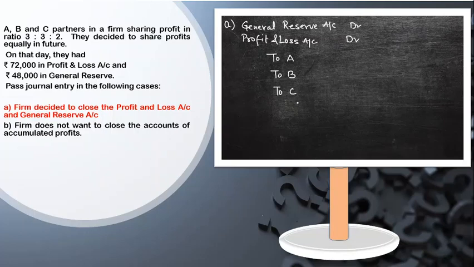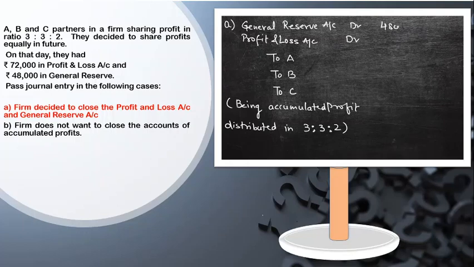So I'm going to distribute this among the partners, being accumulated profits distributed. Now in which ratio I'm going to distribute it? In old ratio, which is 3 is to 3 is to 2. So I'll write the amount here.